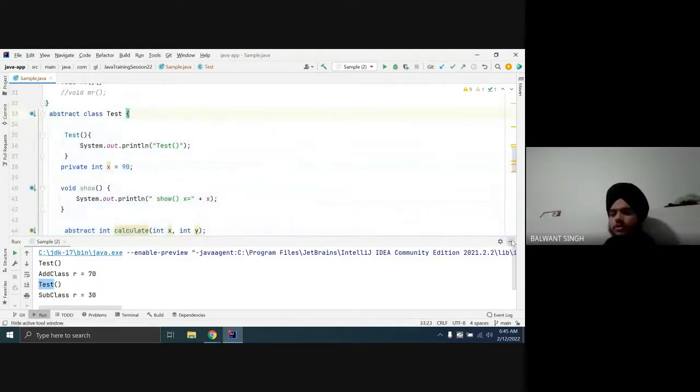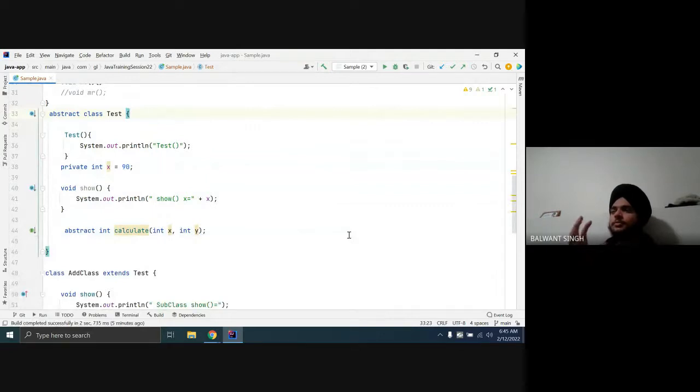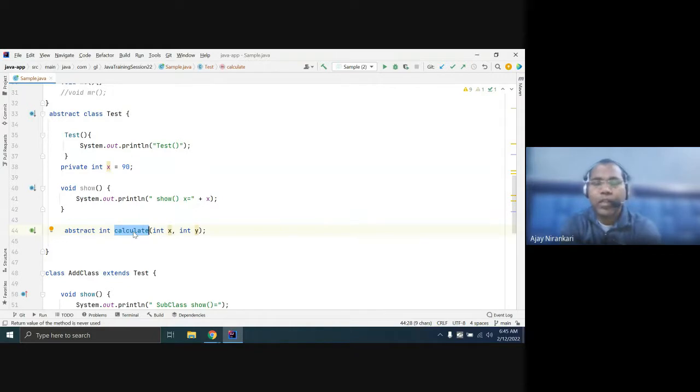Yes, sir. So the basic need for abstract classes is that we can just define the method and we can call it accordingly from our other classes. Right. Another class means a subclass. Yes. The subclass is going to give the definition.